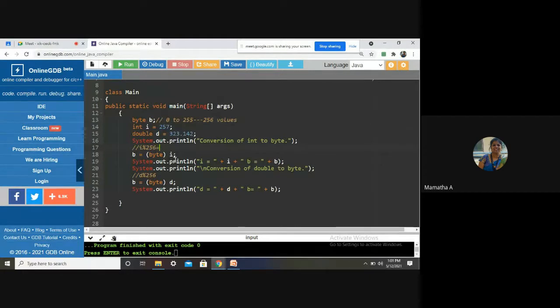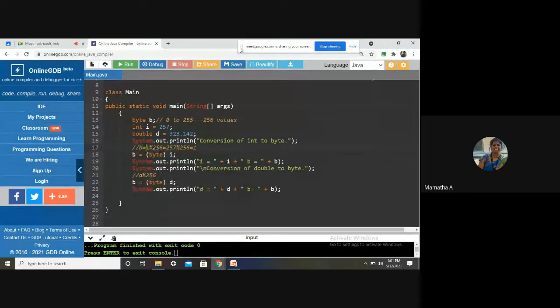What was I? 257 mod 256. What is the value? 1, ma'am. That's the reason your B will contain 1.